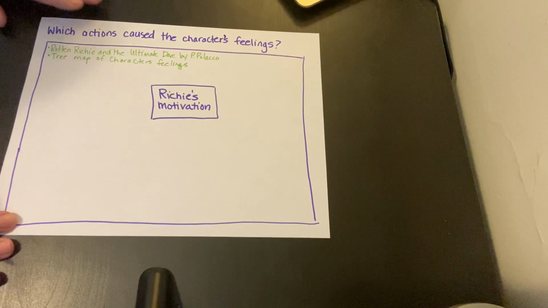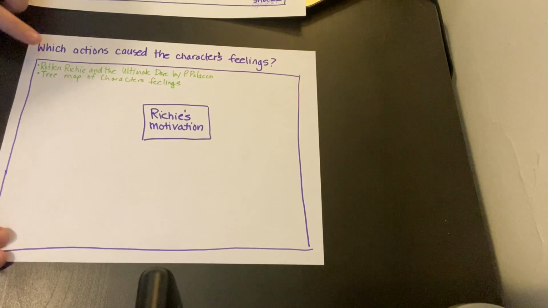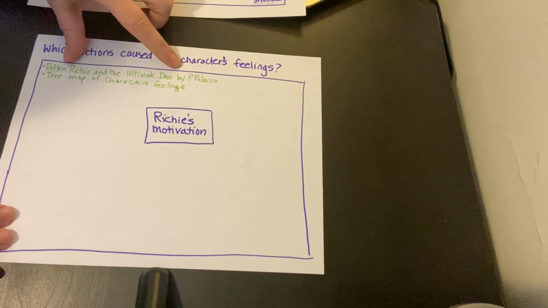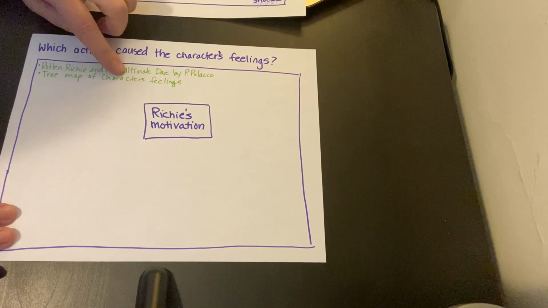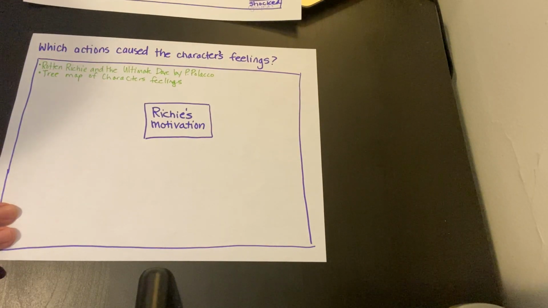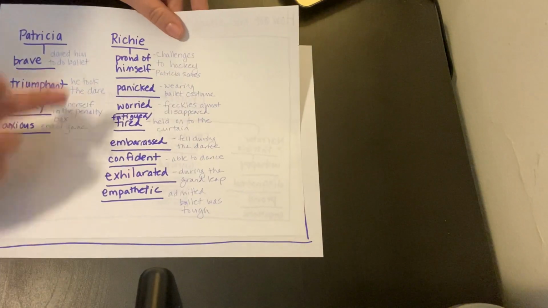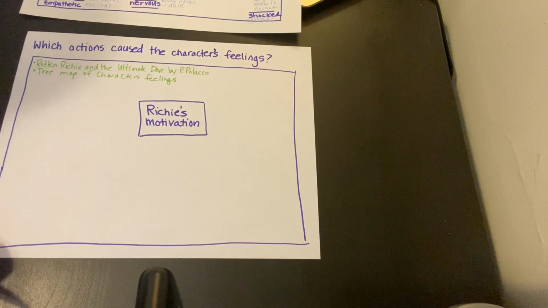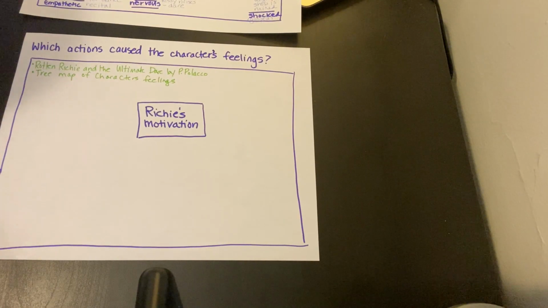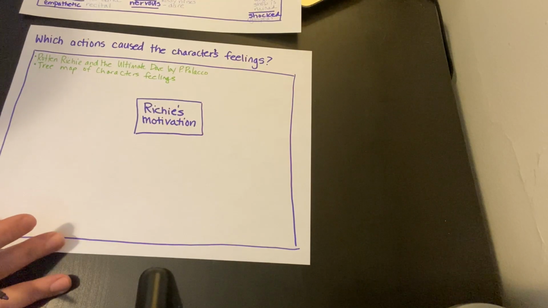All right, so going back to the motivations for how Richie feels. Really important is our source of information, Rotten Richie and the Ultimate Dare by Patricia Polacco. We need that book so that we can look back to those details if we didn't write all of them down. And we also need the tree map of characters' feelings. And here's where we listed all of them, and I ran out of room, so I went to the back and continued them back there. So today we're going to be looking at Richie's motivation. What is the cause for him to feel a certain way, and what's the effect of that?